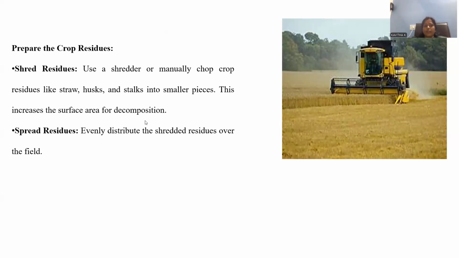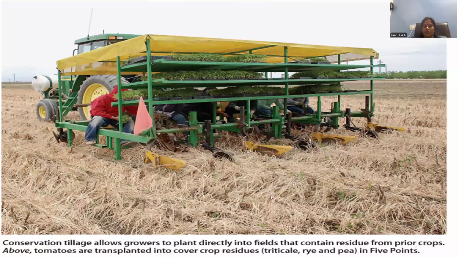Compost generation and manure manufacturing will be somewhat higher in rate, right? Spread the residues after making them into small pieces, so that they are distributed evenly. The entire surface of the soil should be distributed with the shredded residues evenly. So we have to distribute over the entire cropland evenly, making a uniform layer over the surface of the soil wherever crop residues are taken.